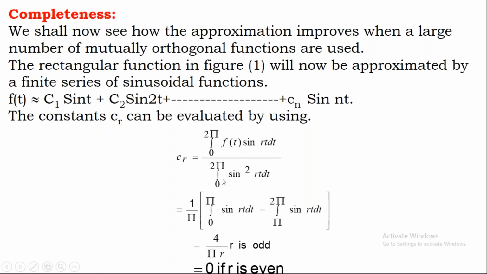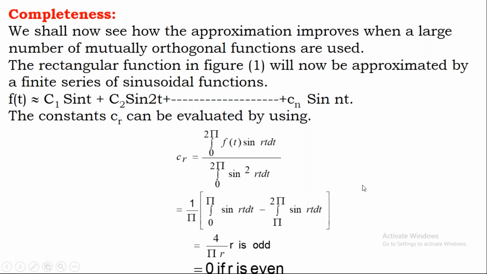Yeah. So if you simplify this part of integration over the limits, it looks like the denominator is like sine square theta. So when you solve it, you will get 1 by pi for all this. And if you solve the numerator part, you are going to get 4 by pi r. Similarly, this 4 by pi r is here when r is odd. Now try to understand. And it is 0 when r is even.